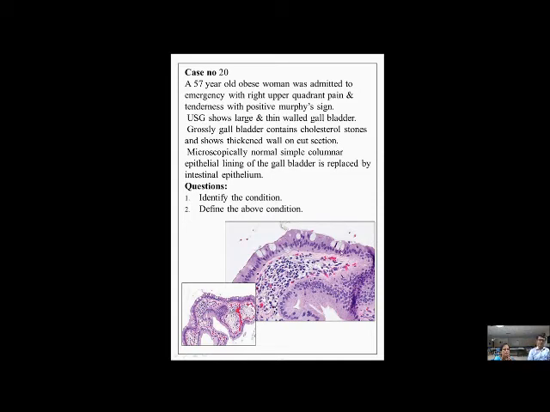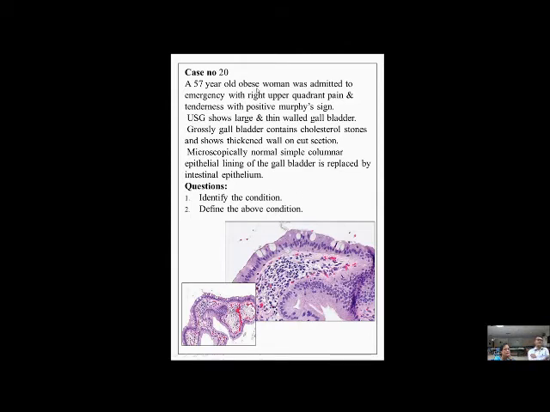We asked students to identify the condition and define the same, and we had provided them with two nice photographs of gallbladder mucosa. Students should identify the microscopy; that would be a task for them, so that they learn to identify it.